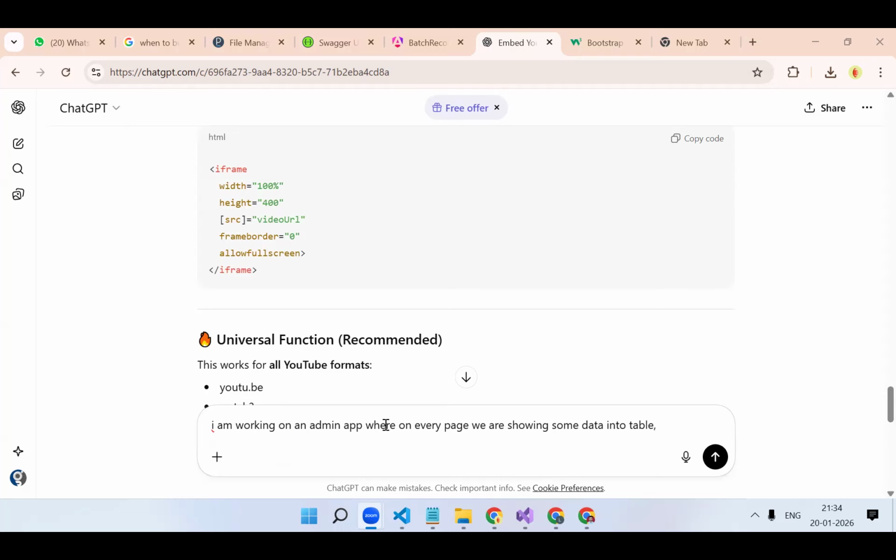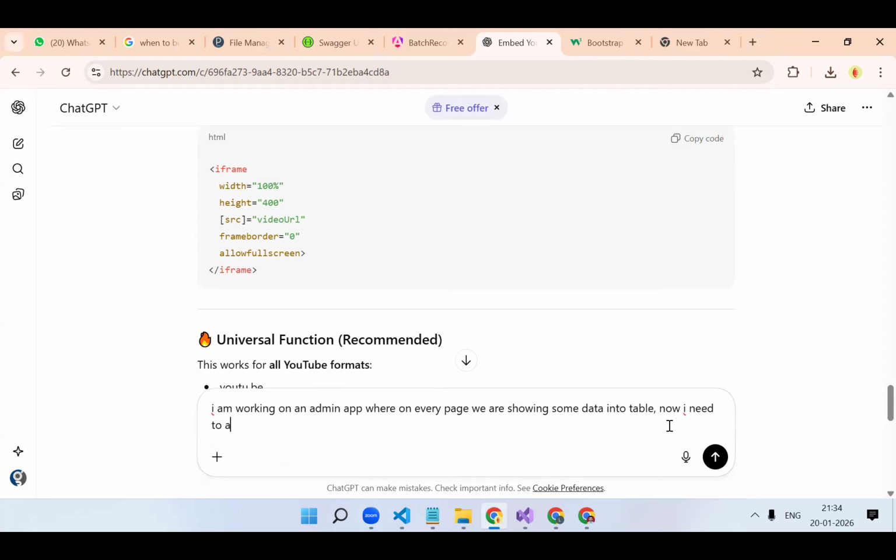Okay, I'm working on an admin app where on every page we are showing some data in a table. Now I need to add a search box above the table which should filter the data.